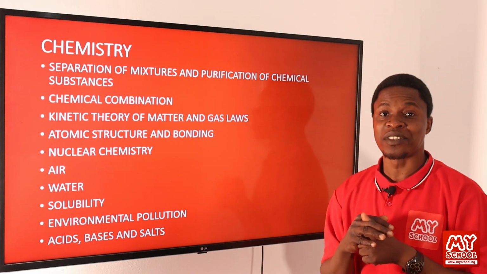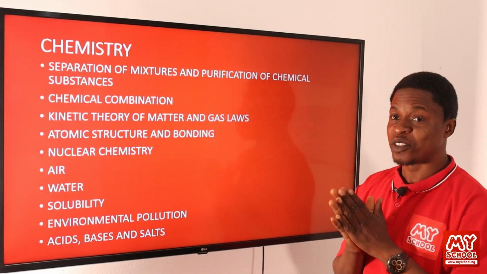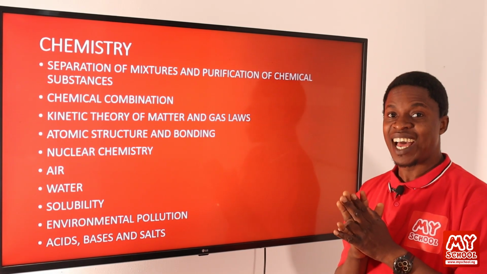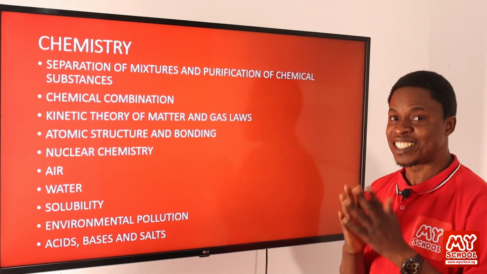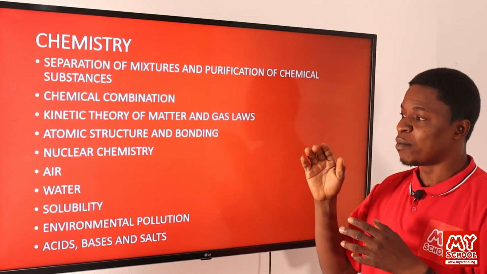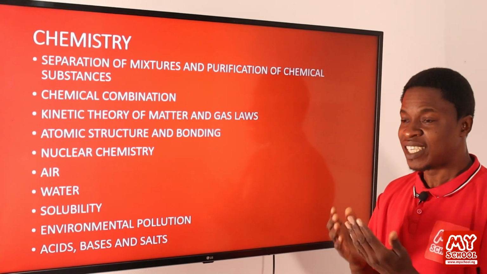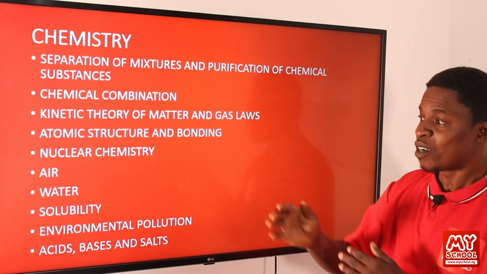We'll be looking at water. Water is a very important and interesting topic that we'll talk about because we all make use of water. And then as a scientist, as a science student, you should know what the component of water is. You should be able to also tell us the different types of water that we have. Is it hard water? Is it soft water? We will look at that.